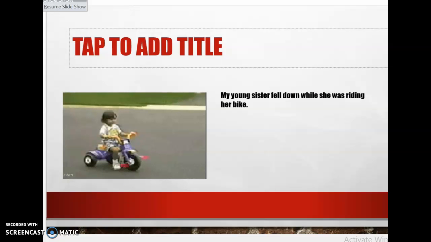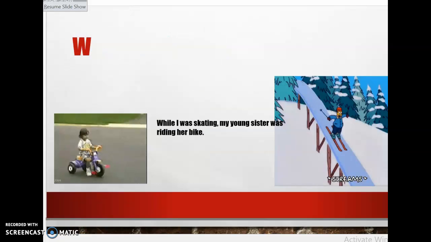Now, another note about these two sentences. If I use while at the beginning of the sentence, like what I see here, while is the first word in my sentence. I write the first part of the sentence, while I was skating, comma, and then I write the second part. If I start my sentence with while, instead of while I can use as, they have the same meaning and the same function.